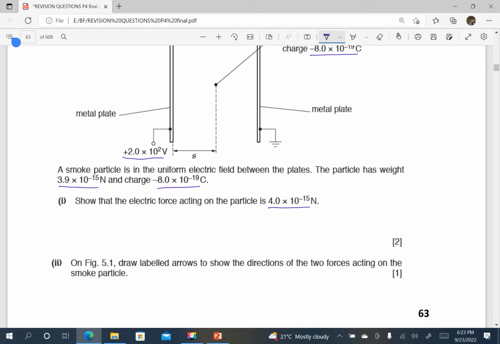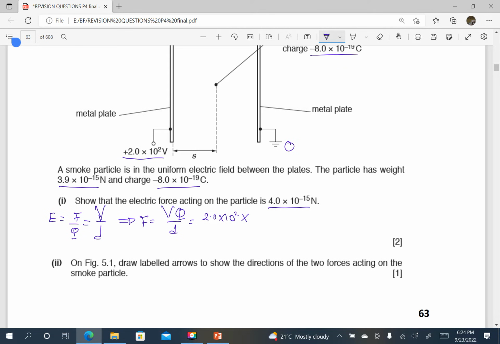Okay, so that is the first part of the question. We want to show that the force is that. So we know that electric field strength is defined as the force acting on a unit positive charge. And also electric field strength is PD divided by the separation of the plates, which therefore implies that the force is going to be equal to V times Q divided by D, which implies that this will be 2.0 times 10 power 2, that was the PD, because this is at earth potential, this is at zero potential, this is at positive 2.0 times 10 power 2 volts.